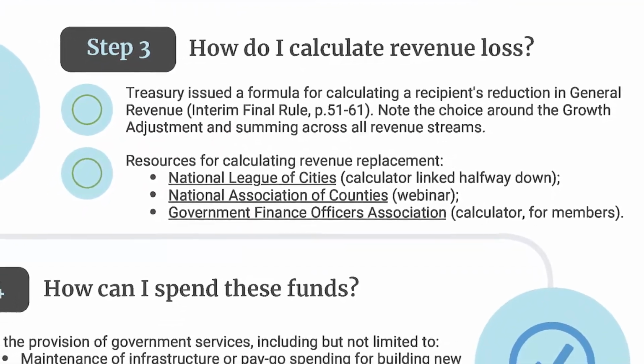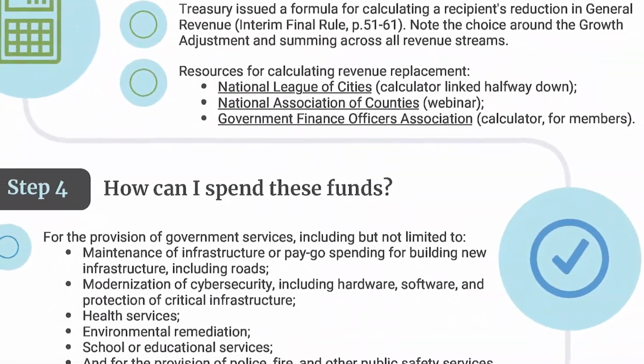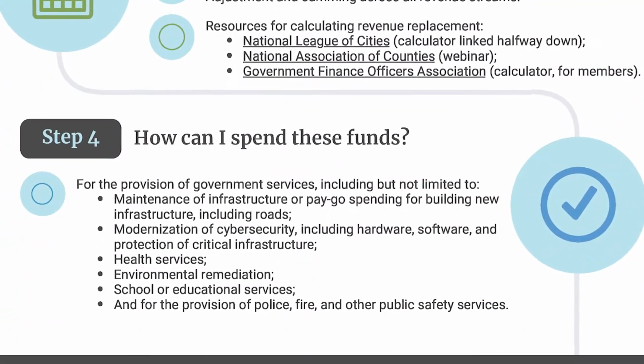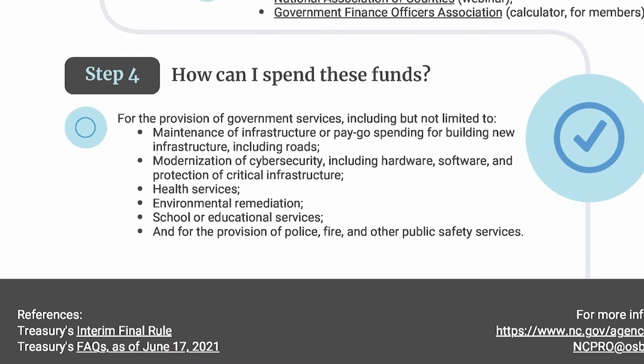Now, by this point, you've calculated your revenue and you're getting into the phase of being able to start to look at how you can spend those lost revenues. Now, again, we've said this before, but I want to make sure that it gets out there. You cannot just take the revenue recaptured and spend it on anything that you want. The U.S. Treasury has set some guardrails on how you can spend these funds, and we're going to briefly go through those.